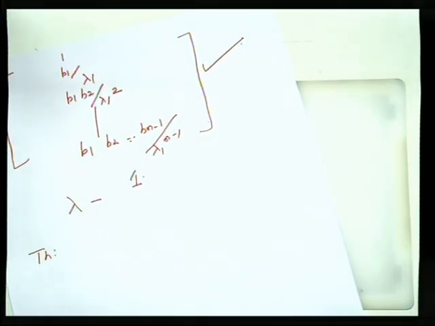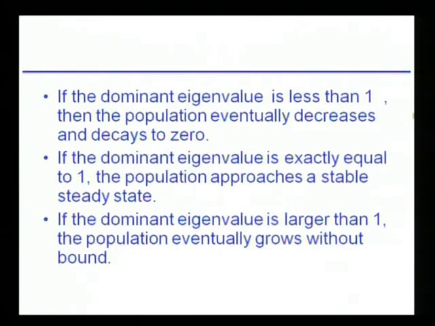Most Leslie matrices have a dominant eigenvalue, especially if in two succeeding classes ai and ai plus 1 are positive, then the Leslie matrix can be proved to have a dominant eigenvalue. If the dominant eigenvalue is less than 1, then the population eventually decreases and decays to 0.